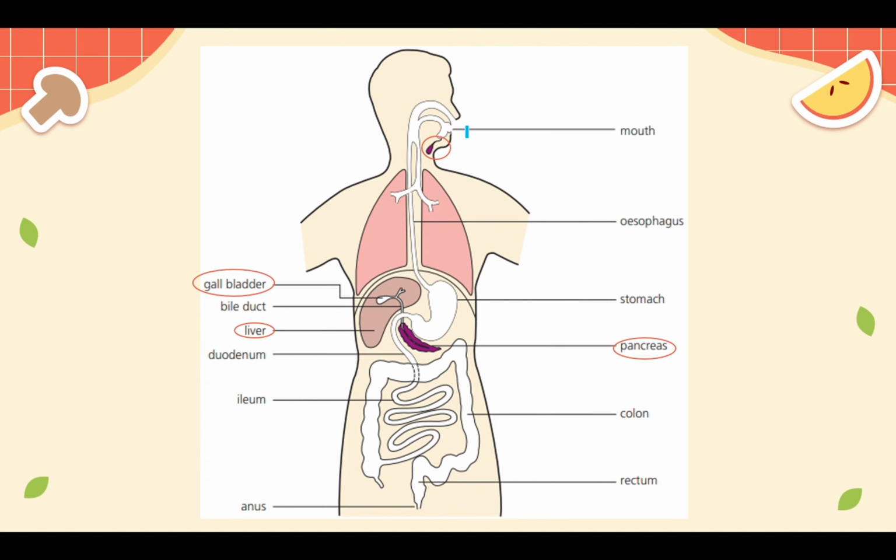Starting with the mouth, it is where you put the food. Then you have this tiny organ right here. It's not written, so I'm going to try to write it with the pen. This one is the salivary gland. I'm just going to write the abbreviation so that my handwriting won't be that miserable. Salivary gland. Okay? And then the food goes down through the esophagus.